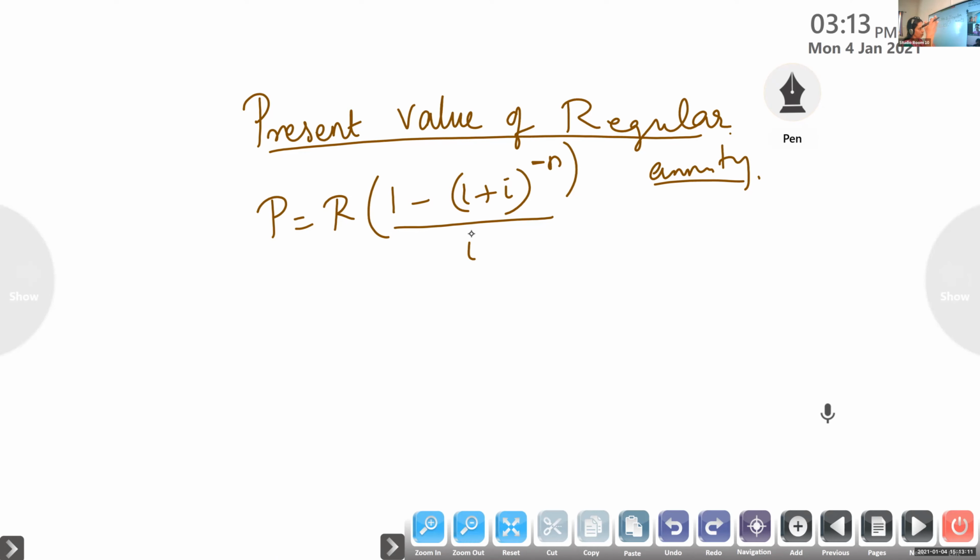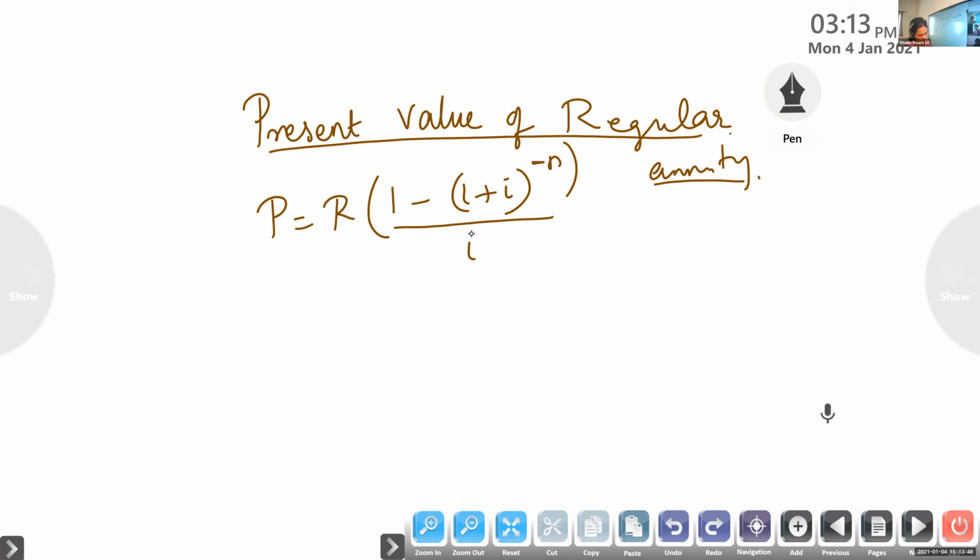Amount means future value, children. This difference you should know. Future value: in future how much amount I will get, that's what we call amount. Present value means what is the current value. So present value is R into 1 minus 1 plus I whole raised to minus n by I. And what about the amount? 1 plus I whole raised to n minus 1 by I. So these are the two formulas we are learning for the present value and amount.